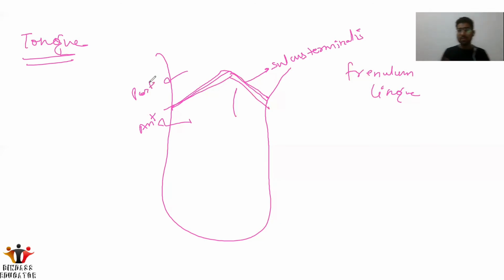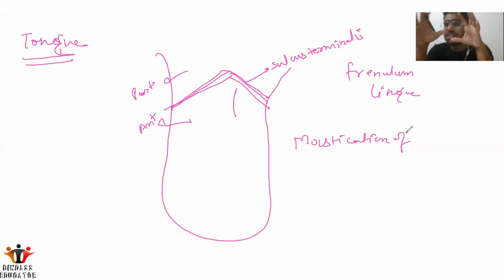After that, what is the function of the tongue? It is used in the mastication of food. What is mastication? Actually, mastication is the mixing of food.